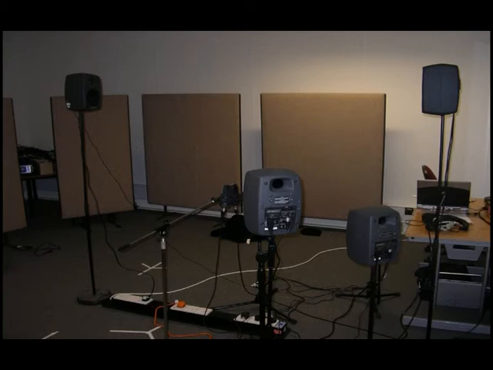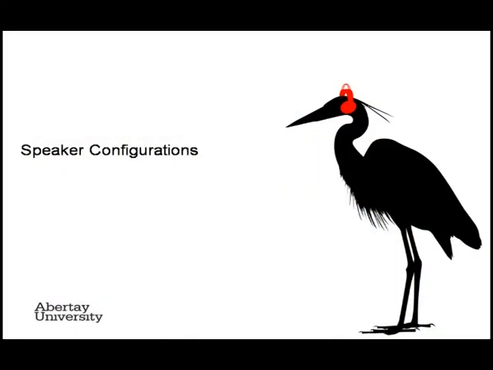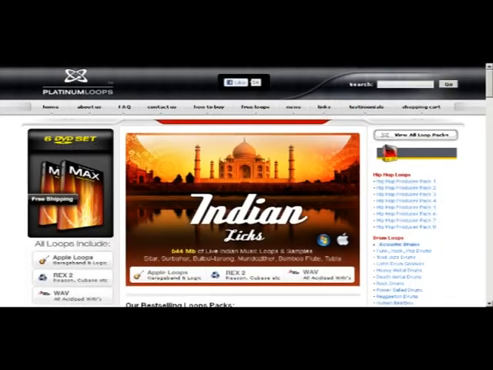Obviously, using speakers, the next thing to work out with the project was what was going to be played back on the speakers. The original concept was to play back a musical piece but split the different instruments to different speakers, so that, say, the drums would come out of one speaker and then the vocals out of another, and so on. The issue with this idea was that, if the musical recording that was being played had an acoustical signature, then this may impact upon the final recordings that were going to be used. The decision was made to use directly recorded or synthetic samples, so this problem could be avoided. The samples that were used came from the Platinum Loops website.